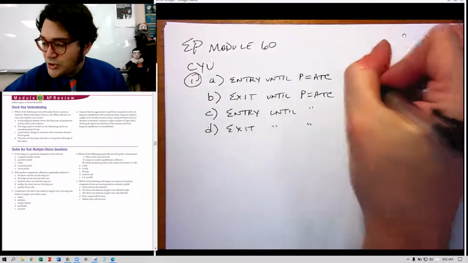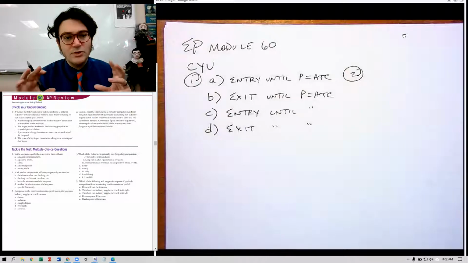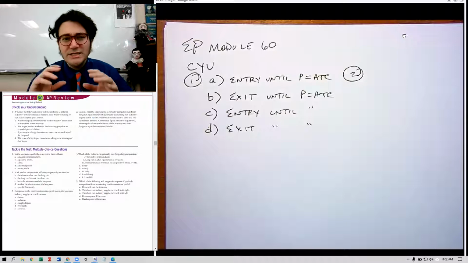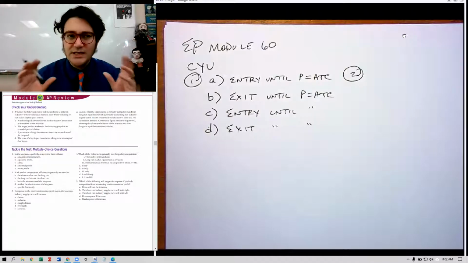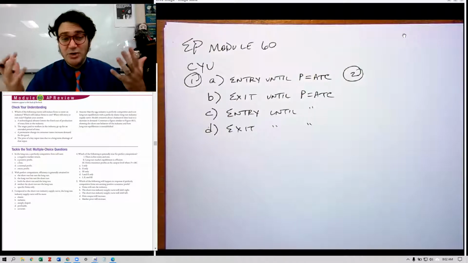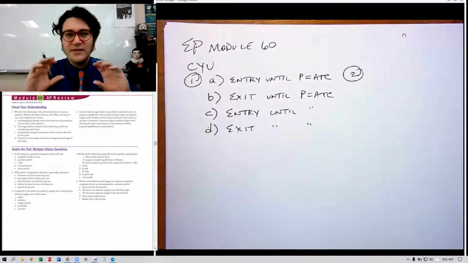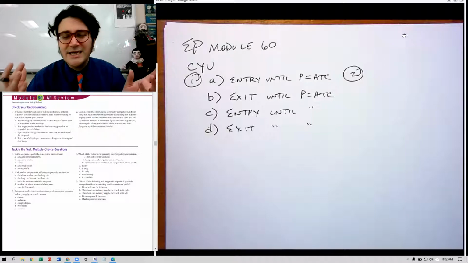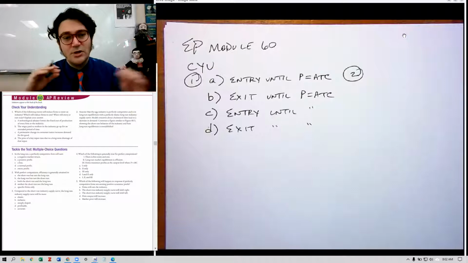Okay. Question 2 says, assume that the egg industry is perfectly competitive and is in a long-run equilibrium with a perfectly elastic long-run industry supply curve. And one thing I'm going to tell you is that there's some questions in this problem set about industry supply curves. And that's just a fancy way of saying the supply curve in the market. And then they say a long run industry supply curve, and that's beyond the scope of this class. So this module includes some information that's really not necessary for you to understand. But it does tell you perfectly elastic long run industry supply curve. And I'll explain what that means in a second.